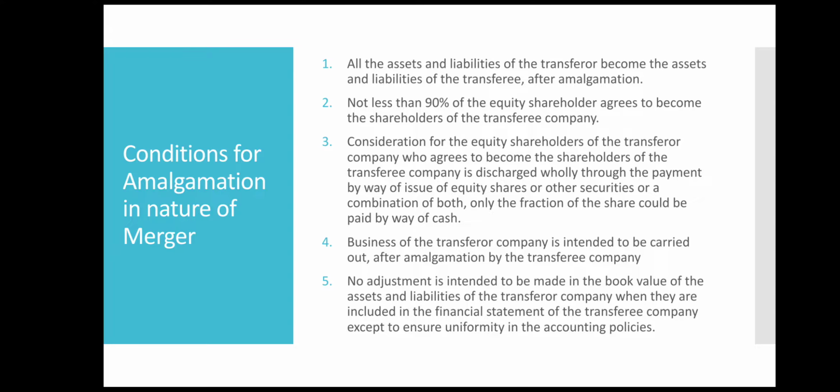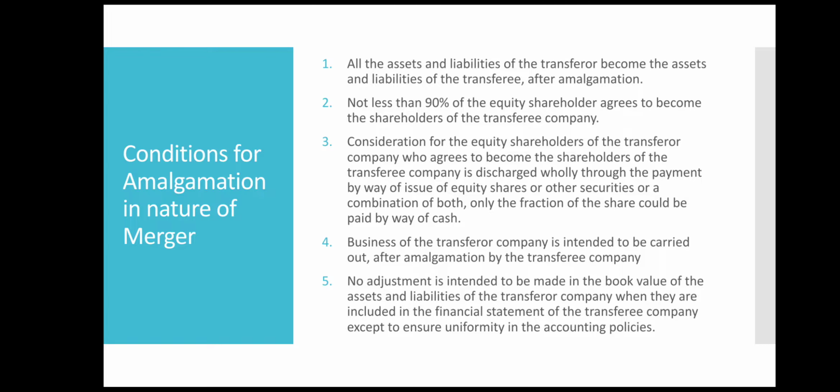Now second, not less than 90% of equity shareholders agree to become the shareholders of the transferee company. When a business is being acquired, the actual owners of every company are the shareholders. So when you are acquiring some other company, more than 90% of the shareholders of that selling company, the transferor company, should become the shareholders of your company.